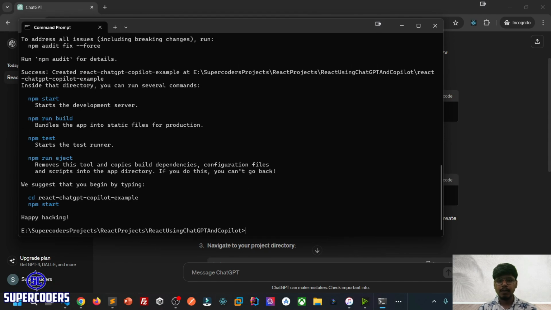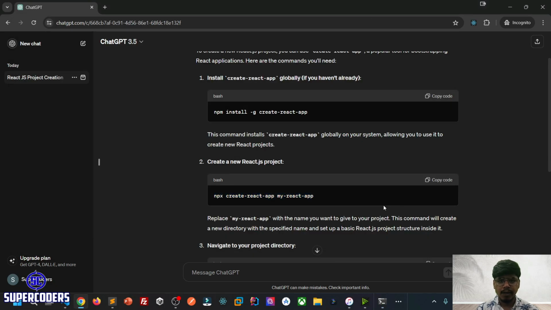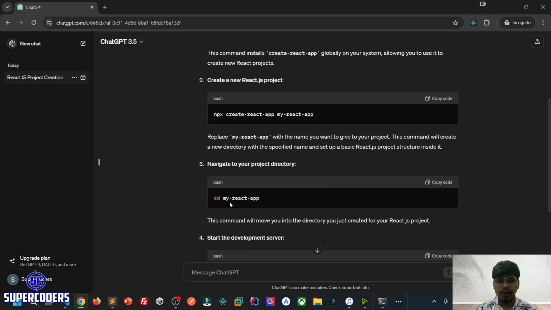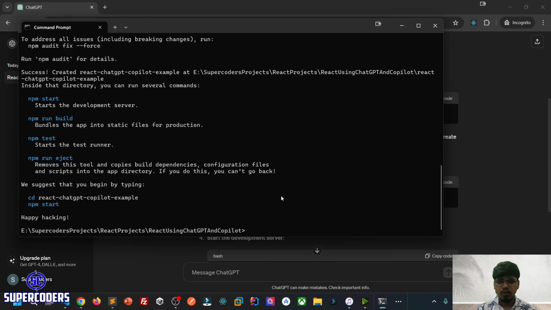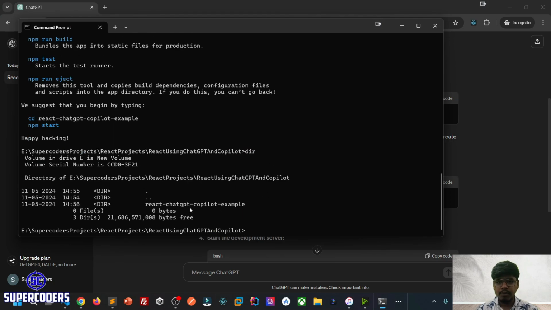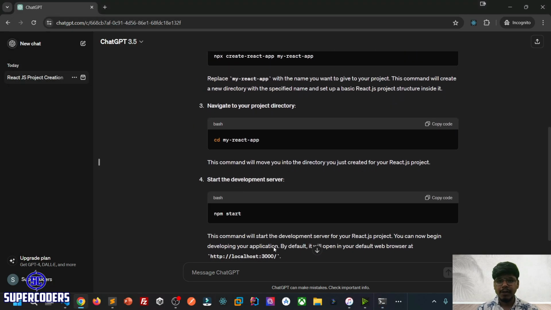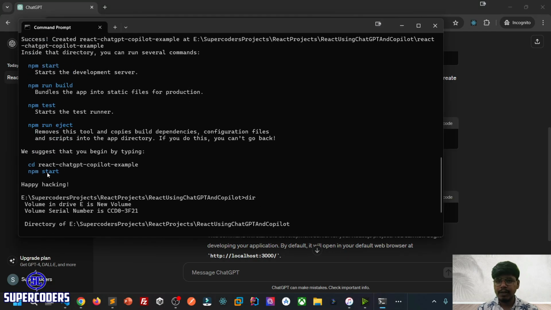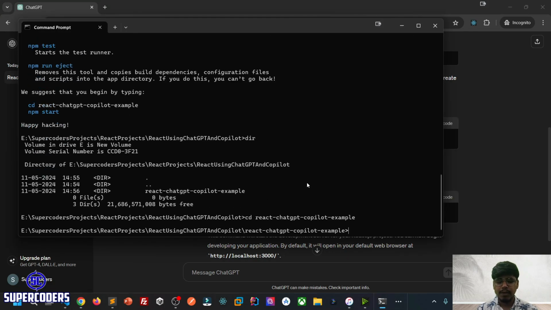Now let's see what ChatGPT says is next. We need to change the directory, so I am in my directory. Let's go to this directory, which is our project: cd react. Now we can start our server by running the command npm start. The same thing is also shown here to start our server, so we can say npm start.